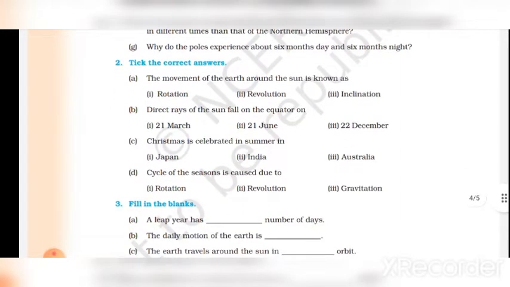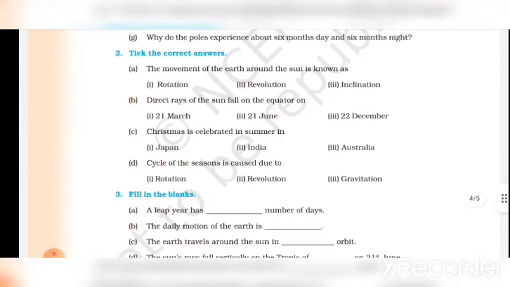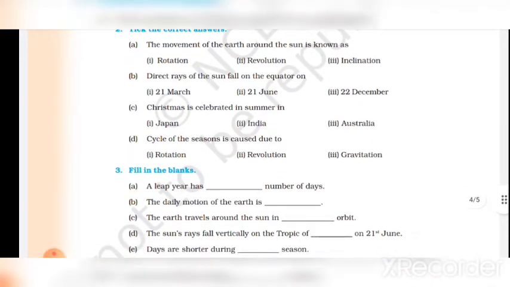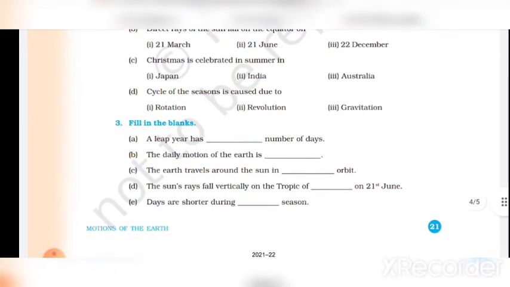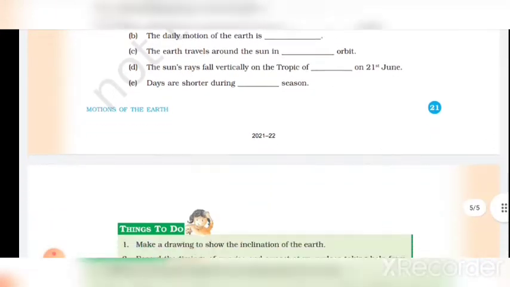Choose the correct answer. The movement of the earth around the sun is known as. The direct rays of the sun fall on the equator on. Fill in the blanks. Christmas is celebrated in summer. The cycle of the season is caused due to.